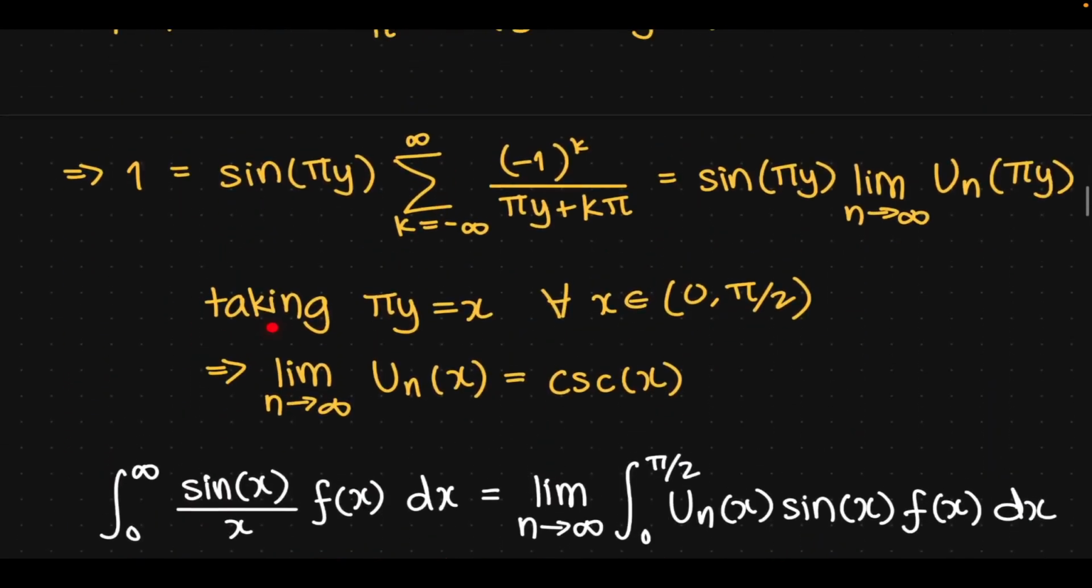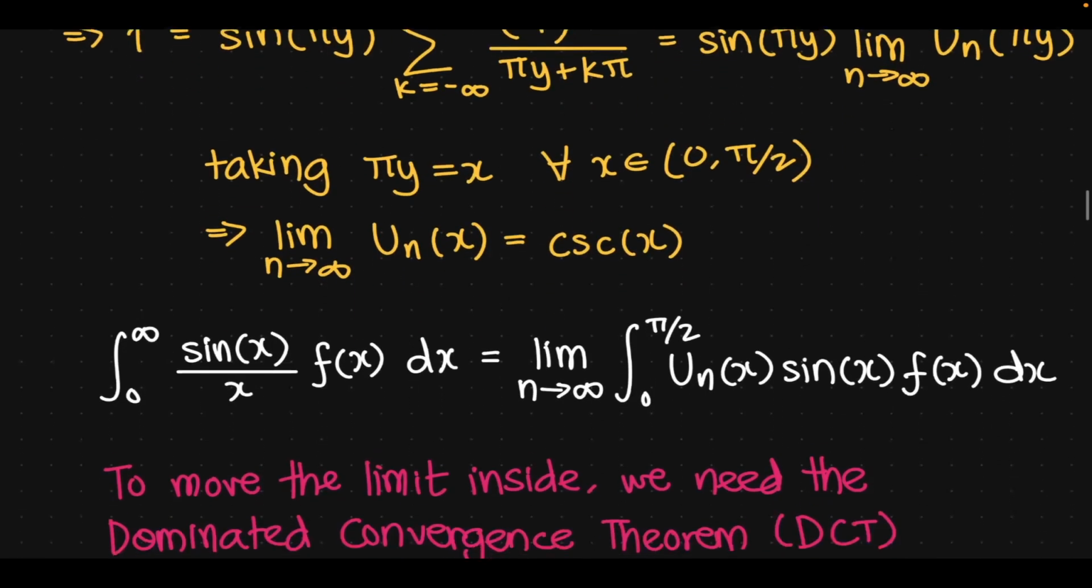So then, of course, taking pi y to be x for all x belonging to 0, pi over 2 exclusive, we get that limit n goes to infinity un of x, comparing left hand and right hand side, is just cosecant of x, right? Because we divide by the sine to get rid of this coefficient.